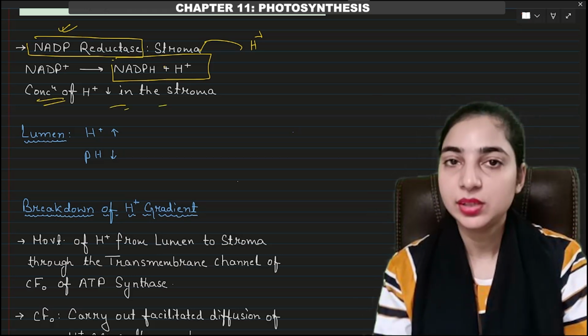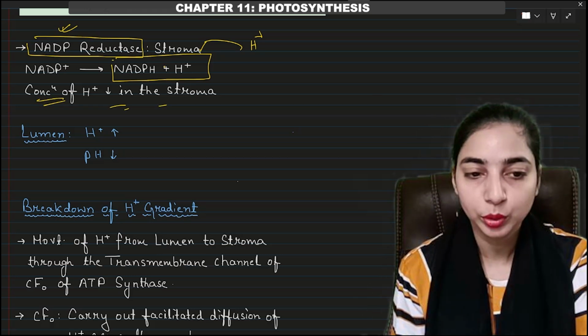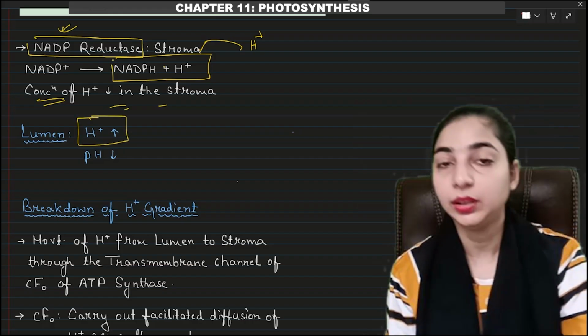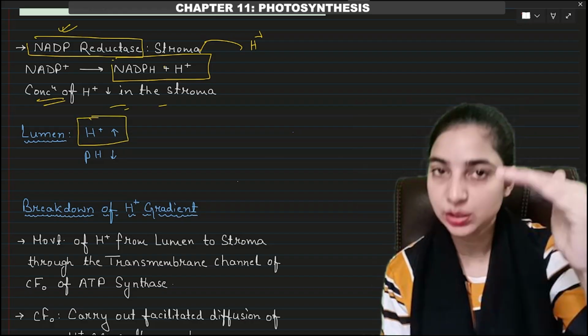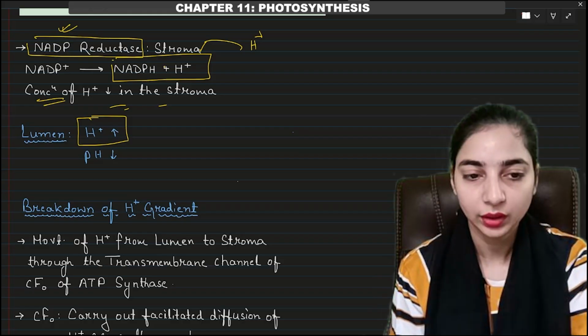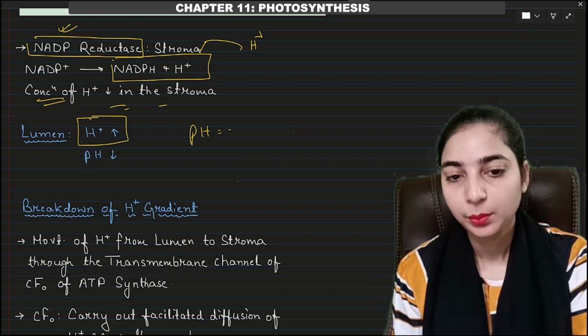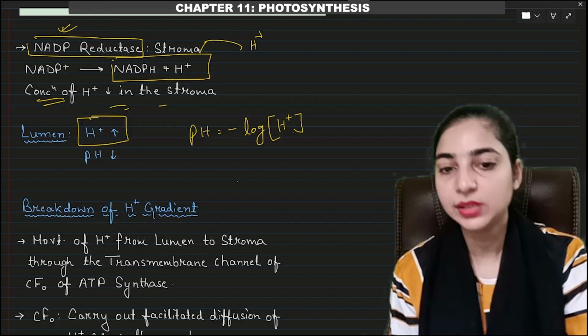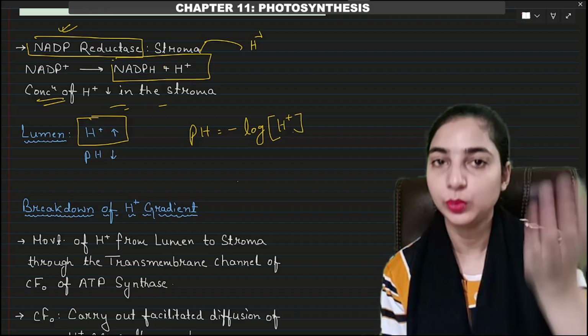Okay, so in general, in the lumen the proton concentration is increasing, and when the concentration of protons is increasing, the pH will decrease. Because pH is the minus log of the H plus ion concentration. So when the H plus ion concentration is increasing, the pH will decrease.